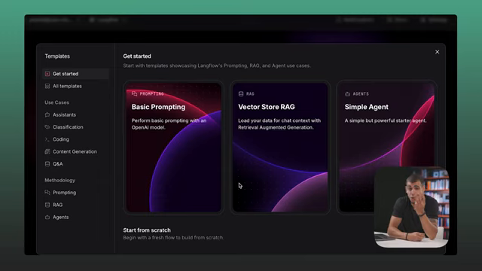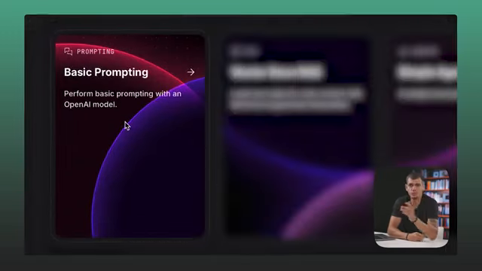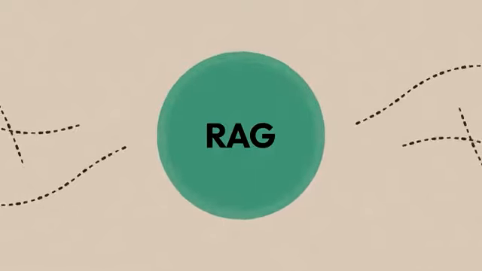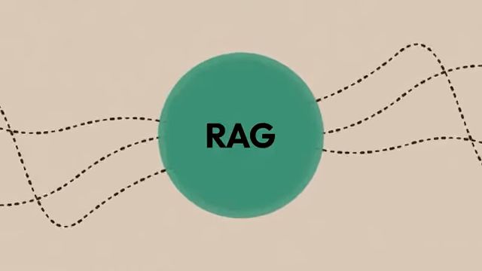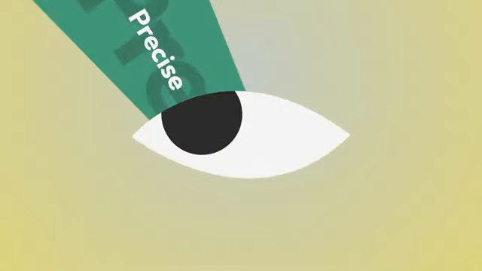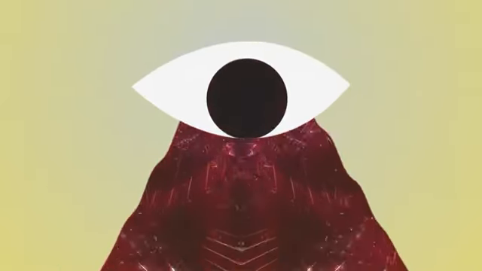Here, you'll see three main options. Number one is basic prompting, which is just a straightforward prompt and getting a response for that. Number two is RAG, adding external knowledge as context. So simply put, RAG combines LLMs with a knowledge base. Instead of relying purely on AI's memory, RAG retrieves relevant information from external sources like databases or documents, and it uses it to answer questions. This ensures precise, up-to-date answers instead of hallucinations. It works perfectly when you need to clone a particular tone or style, especially in marketing assets.